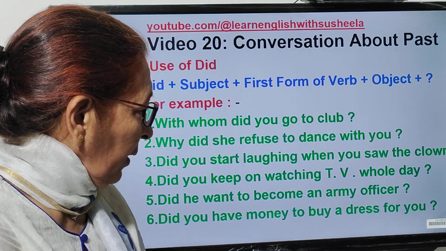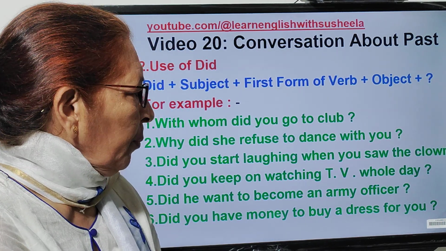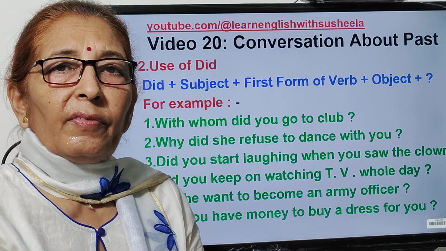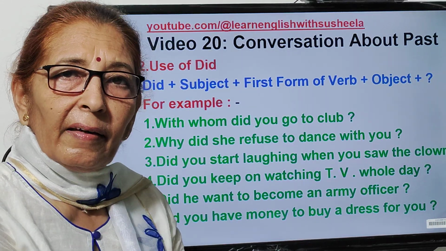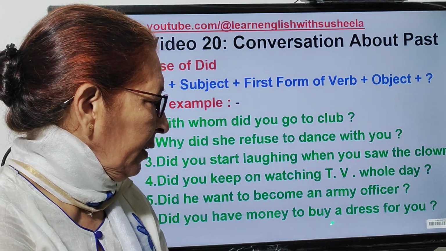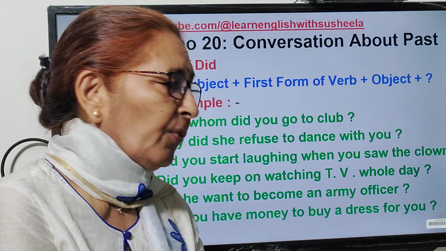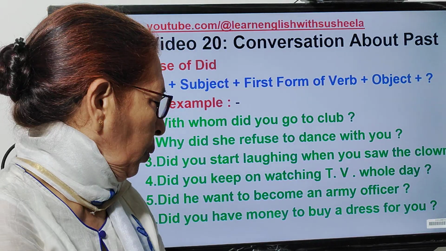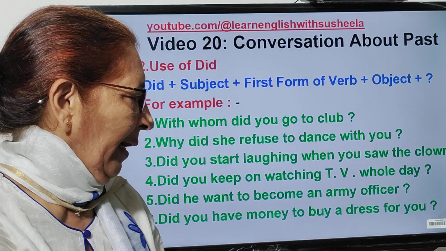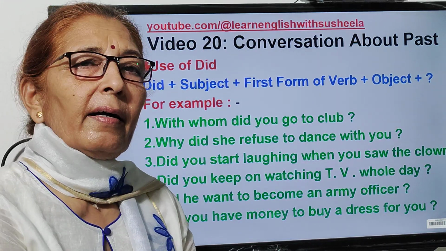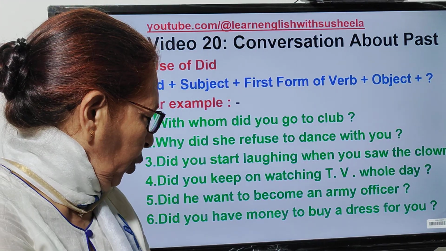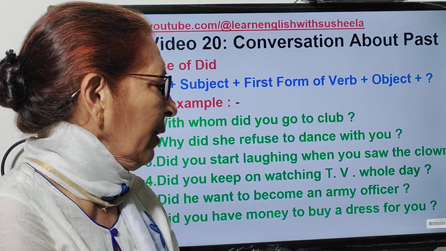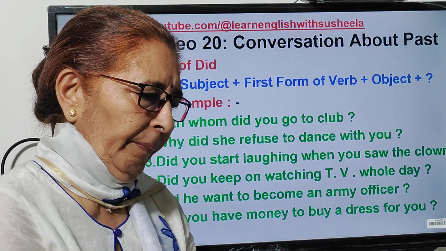And last example, क्या तुम्हारे पास अपने लिए एक ड्रेस खरीदने के लिए पैसे थे? Did you have money to buy a dress for you? Again, your answer may start with yes or no. So you can say yes, I had money to buy a dress for me, or no, I didn't have money to buy a dress for me.